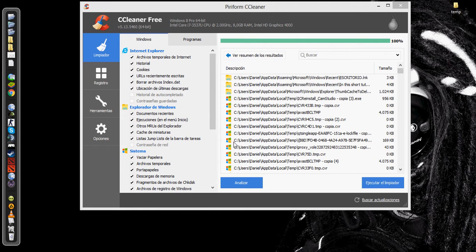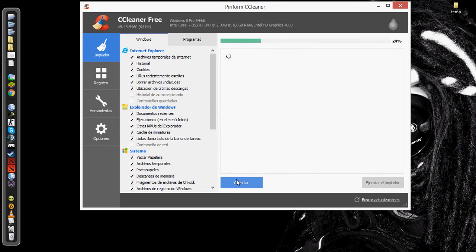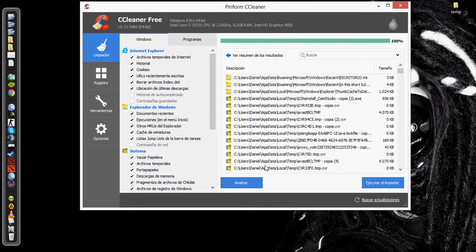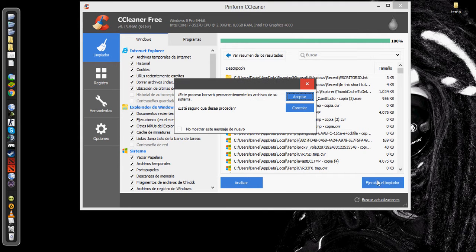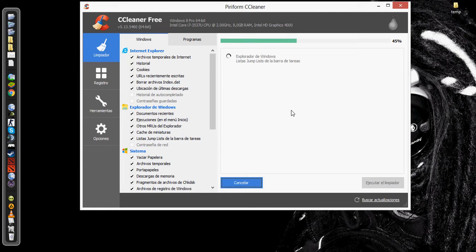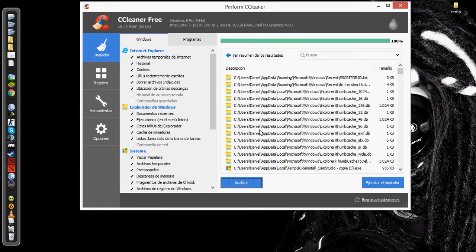This window on the side we clean the same way as the last one, so we click the Analyze button, then we wait until the program finishes, then we click Execute Cleaner, and done.